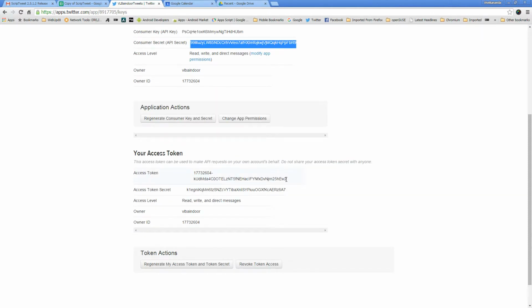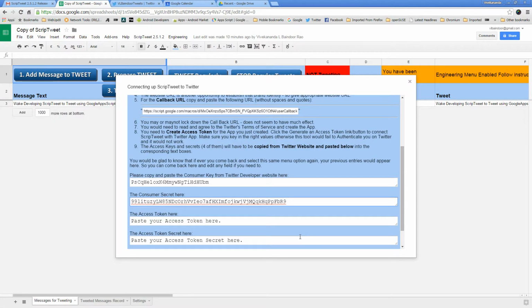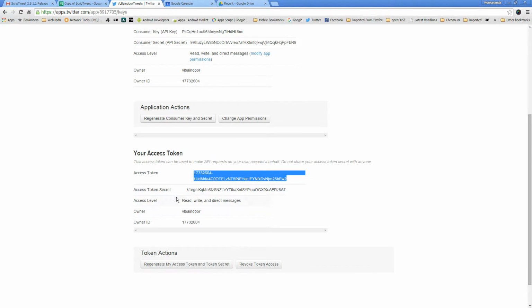Access token. Access token secret, which is here. Access token secret.